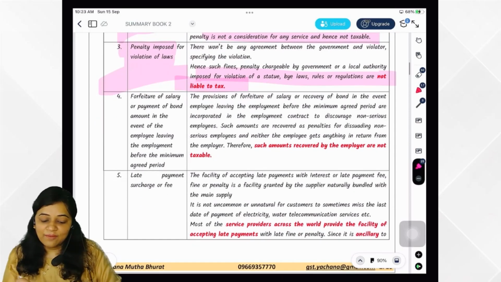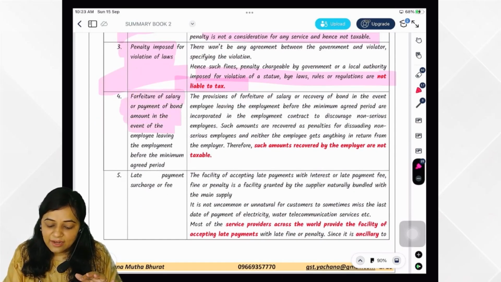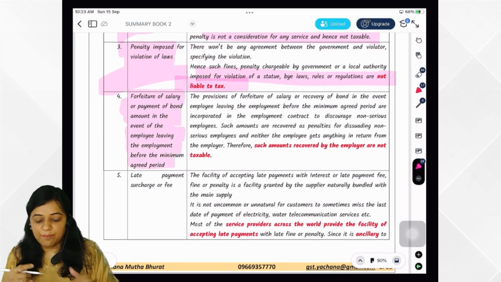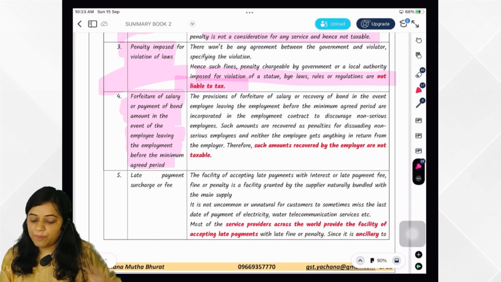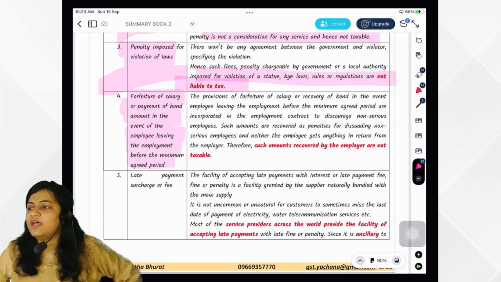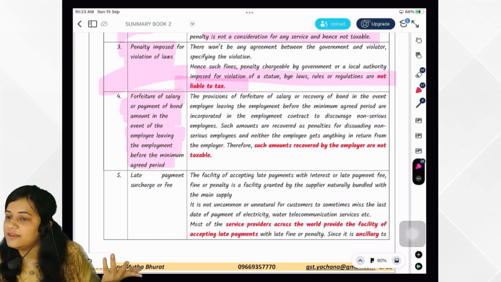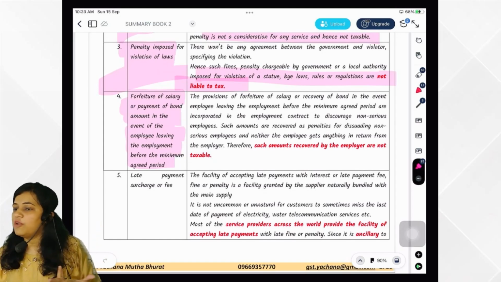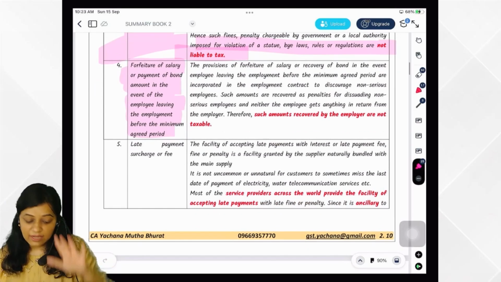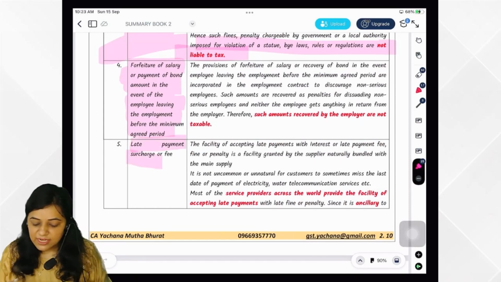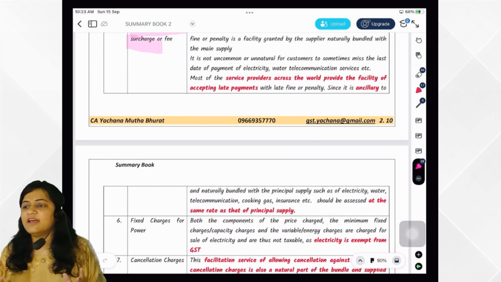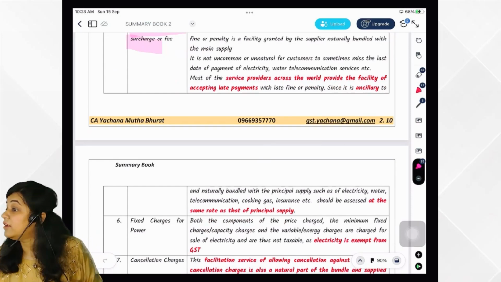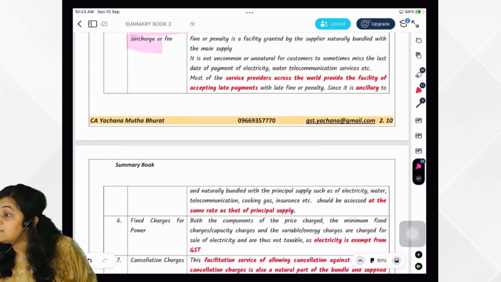Okay. Then forfeiture of salary or payment of bond amount. If the employee is going before the minimum period, then he has to pay the bond amount. So that amount is either way not taxable. We have studied in Schedule 3 as well. Here also government has said it is not taxable. Then late payment surcharge or fees. Those are common business practices, that is composite supply, and will be treated as principal supply.